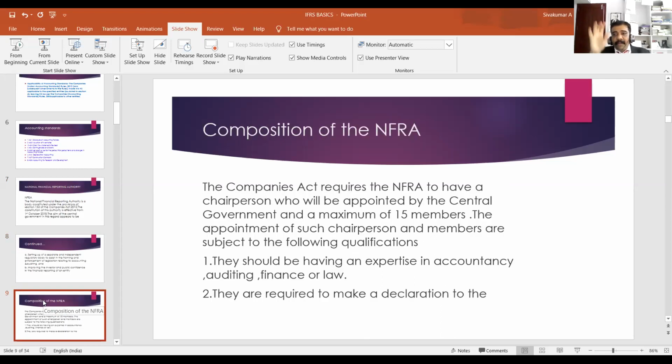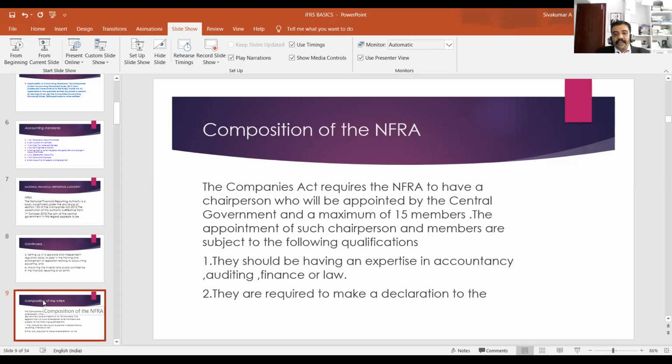Then the Companies Act 2013 requires that the National Financial Reporting Authority have a chairperson, who will be appointed by the central government, and a maximum of 15 members. Then what are the qualifications of members of the National Financial Reporting Authority? First, they should have expertise in accountancy, auditing, finance or law.